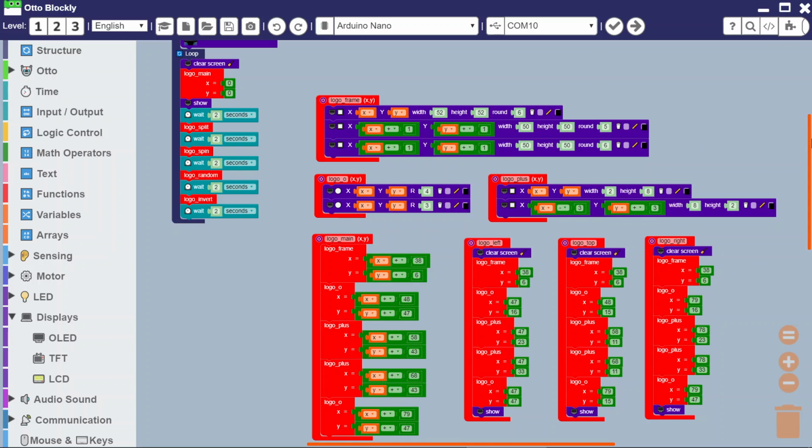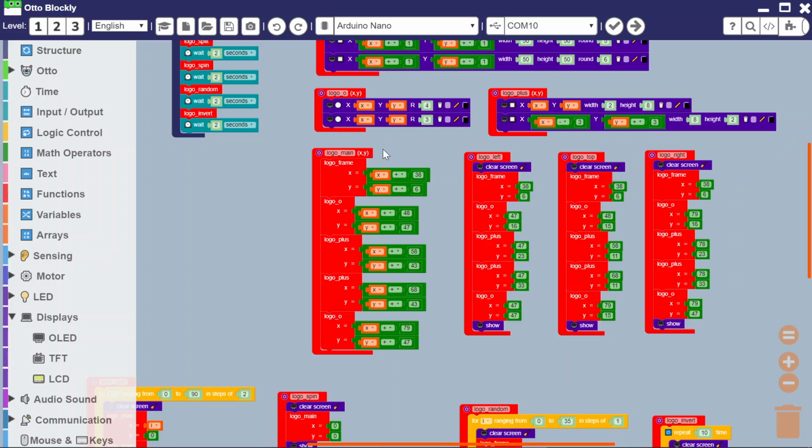that we have to make the logo. And of course you generate the main logo, which is the one that we're familiar with, the Otto at the bottom of the frame. So this is centralizing it on the OLED, so don't worry too much about these numbers. This just makes sure that everything is nicely centralized and positioned so that the main logo is generated. The logo left, top and right is just allowing me to move the Otto to the left of the frame, to the top of the frame, and to the right of the frame, and I use this in one of the sequences that I've put together.